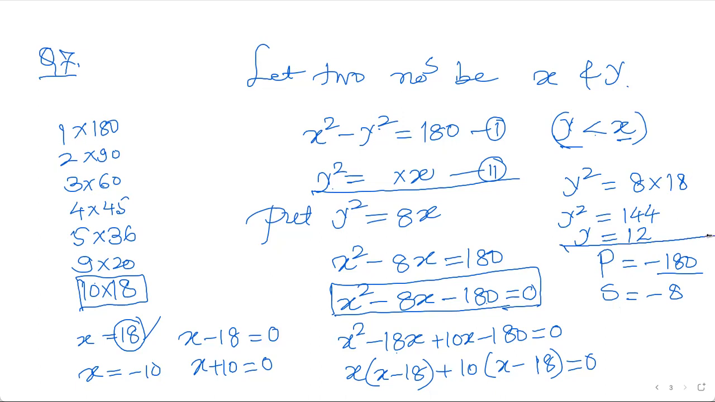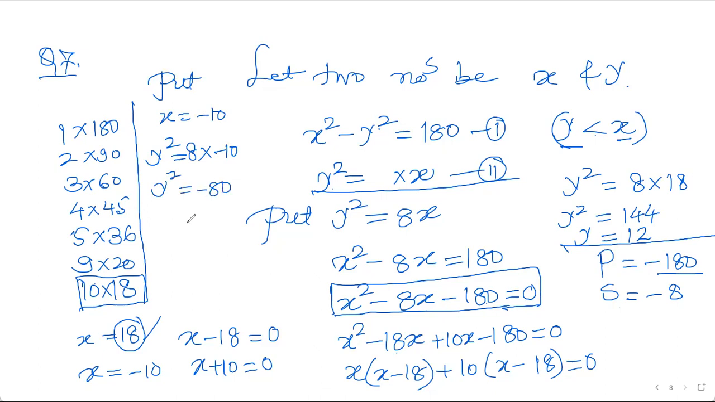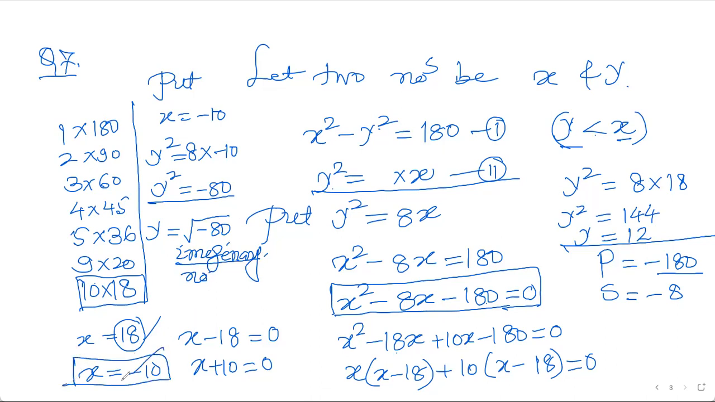Just see the thing. The method of pairing which I've used here is actually prime factorization only. So if I put x equal to minus 10, in that case I am getting y square is 8 into minus 10. So y square is minus 80, and the square root of a negative number is imaginary. Therefore this value of negative 10 is discarded, as it is an imaginary number which is beyond the scope of this book, so I cannot take this one.